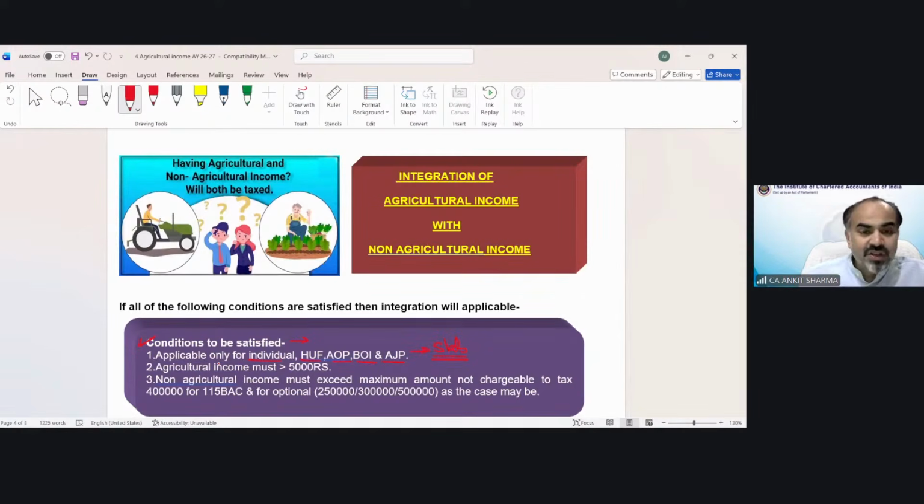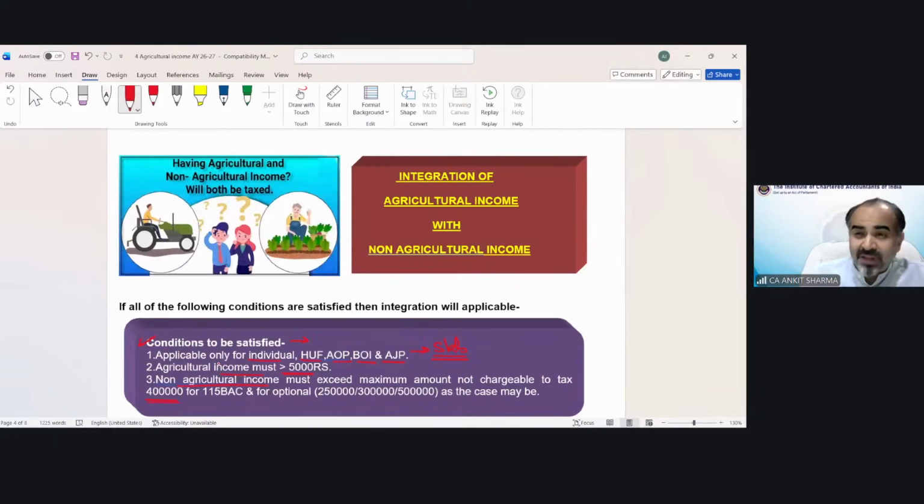The second condition: your agricultural income must exceed 5,000 rupees. Your agricultural income at least should be more than 5,000 rupees. And your non-agricultural income should exceed the basic exemption limit as the case may be. If you're in the default tax regime, that should exceed 4 lakh rupees.